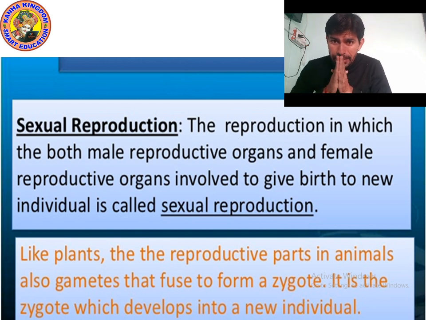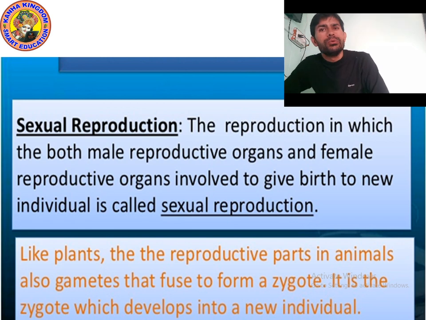For example, like plants, the reproductive parts in animals are also called gametes that fuse with a female part to form a zygote. It is the zygote which develops into a new individual. Okay, I hope that you understood.